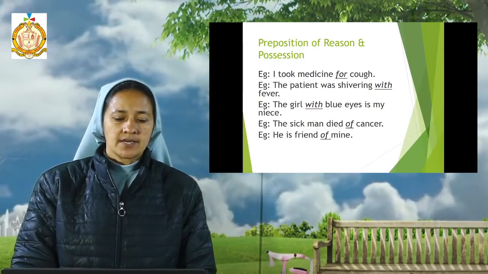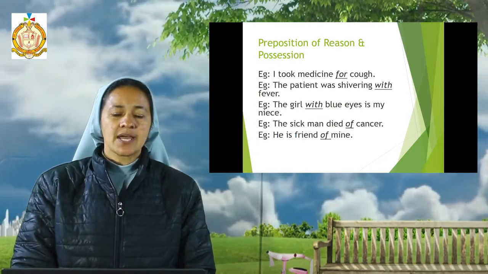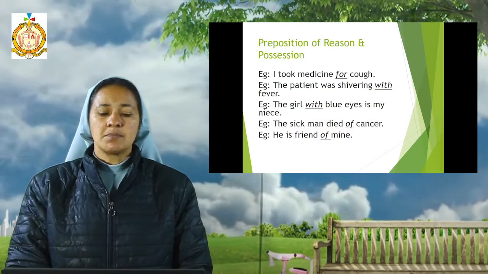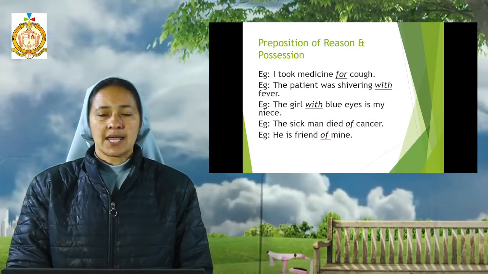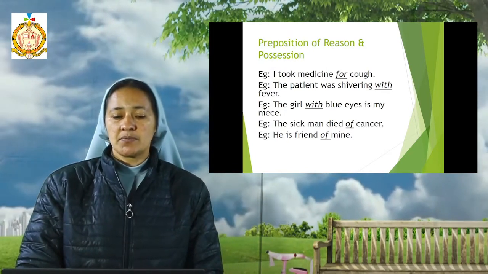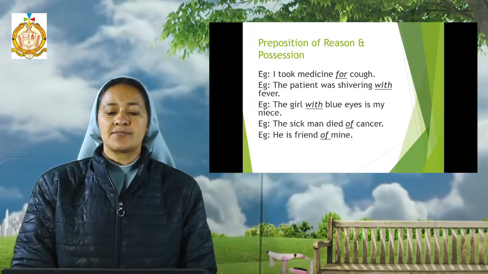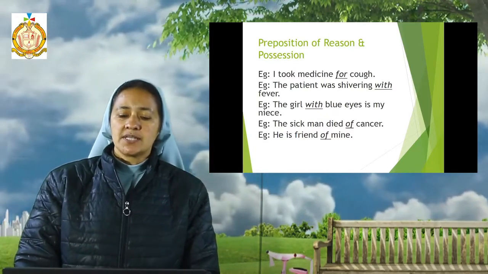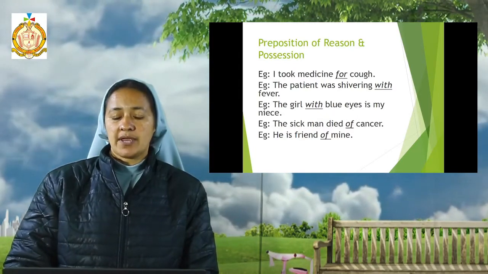And for the reason, the sick man died of cancer. Because of the cancer he died. Another example for possession is: he is a friend of mine. Here it shows the possession.